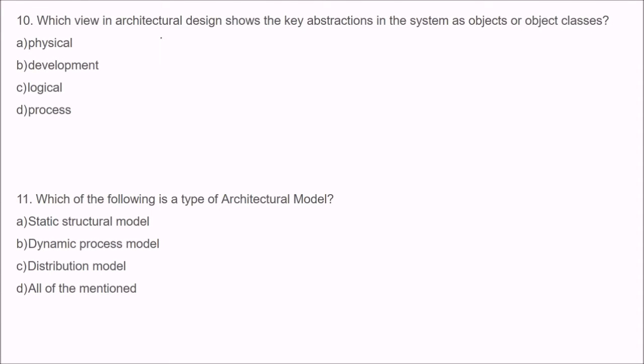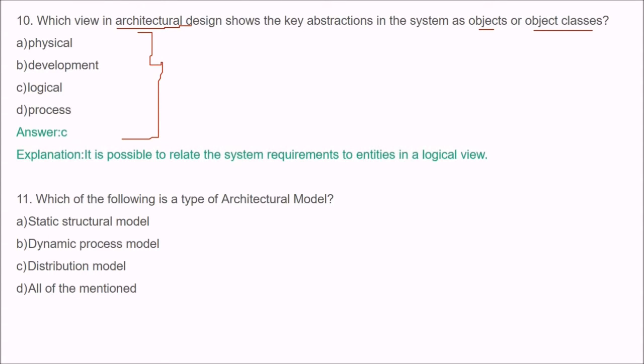Next question is, which view in architectural design shows the key abstractions in the system as objects or object classes? Which view? These are the options for you. The answer is logical. It is possible to relate system requirements to entities in a logical view. So this logical view in architectural design shows the key abstractions in the system as objects or object classes.